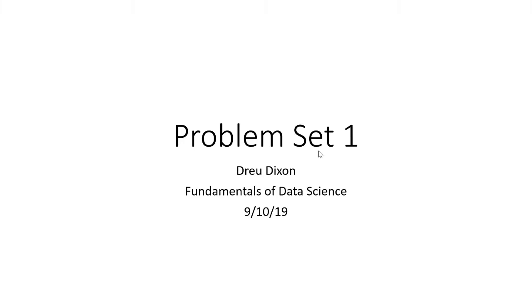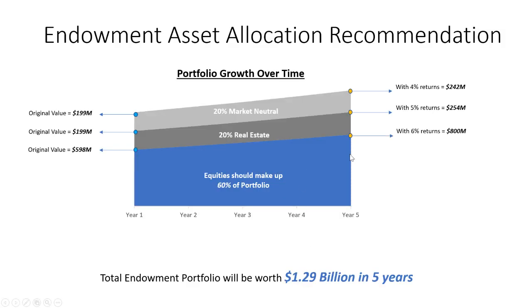I'll be discussing a recommendation for your company. So this initial chart represents the entire portfolio's growth over time based on my allocation recommendation. I recommend that equity should make up 60% of the portfolio, with 20% to real estate, and then the last 20% to market neutral. This was the most optimal result that we found.